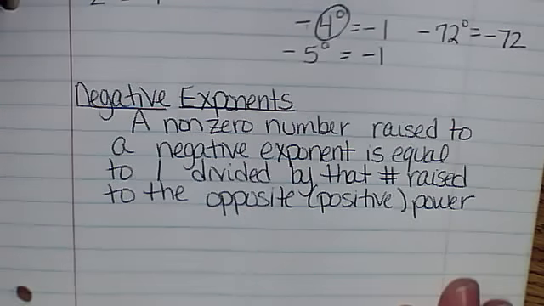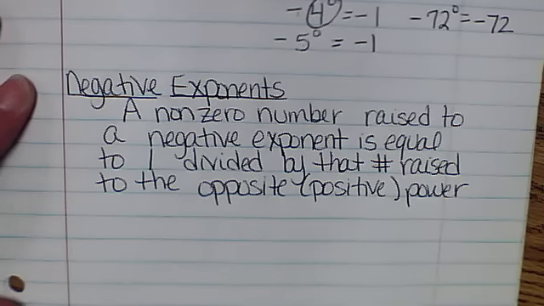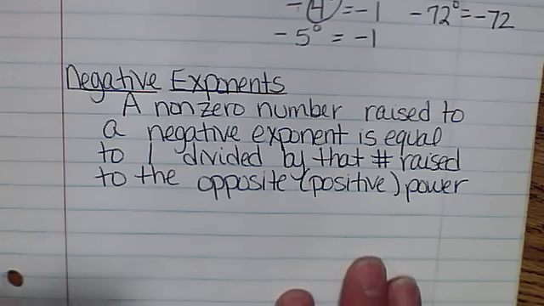So the definition for negative exponents is a non-zero number raised to a negative exponent is equal to 1 divided by that number raised to the opposite positive power.